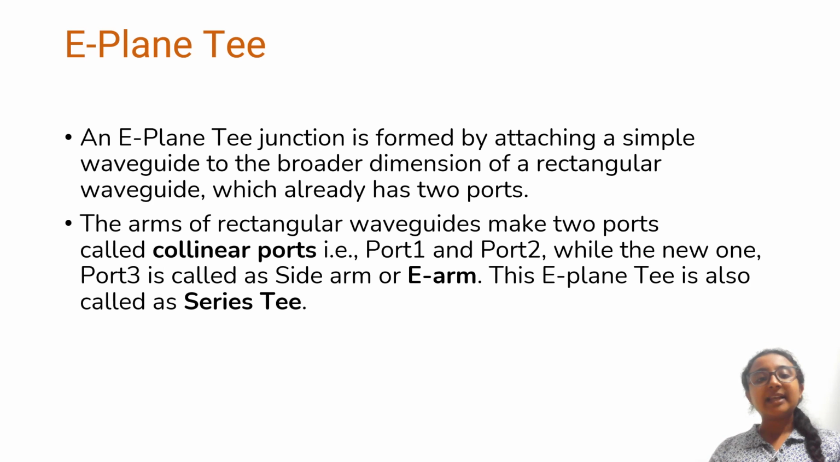E-plane T. An E-plane T junction is formed by attaching a simple waveguide to the broader dimension of a rectangular waveguide which already has two ports, namely port 1 and port 2, and they are called collinear ports. And there is another port called port 3, which is called the side arm or E arm. This E-plane T is also called a series T.